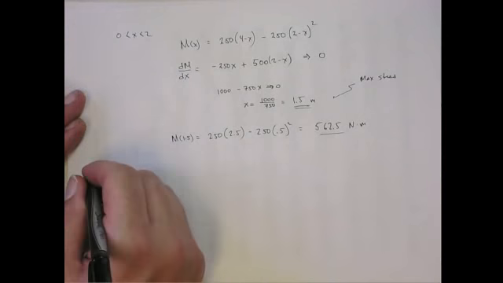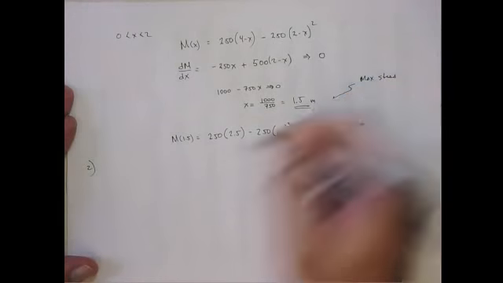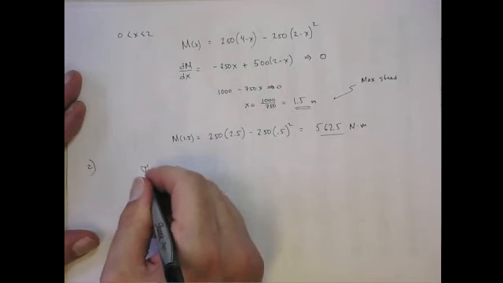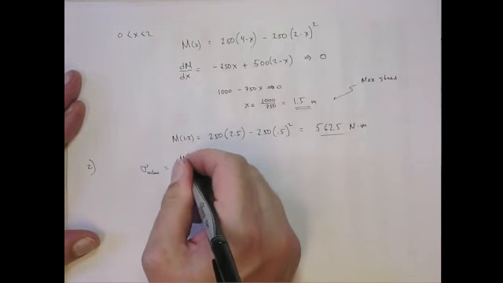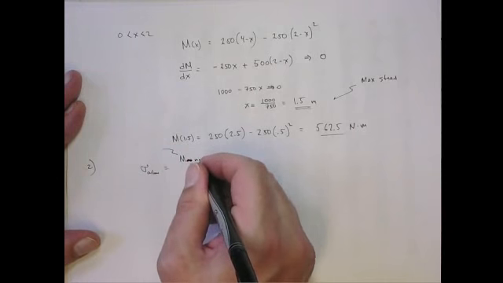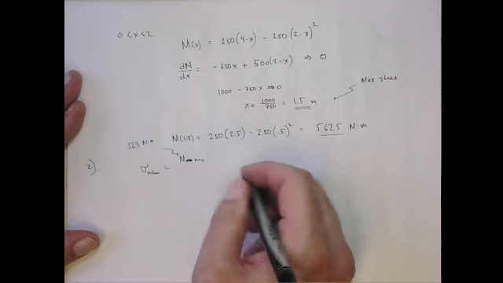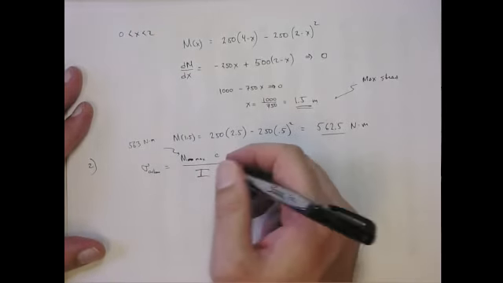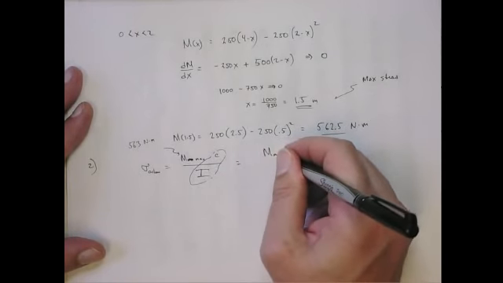Now we need to do the design. Okay, so basically at that point, at this 1.5 meters in, we need to design the beam such that the stress does not exceed that. So that's going to be the max. I always do because it begins with M. Moment max, right? Which is going to be the 563 times C over I, right? And now I define this as S, so this gives me M max over S.